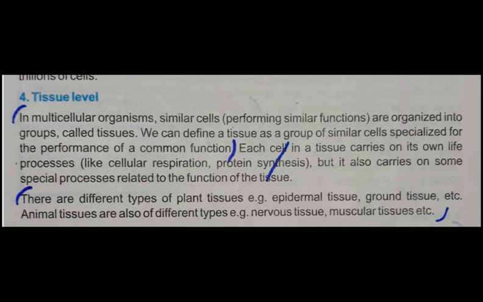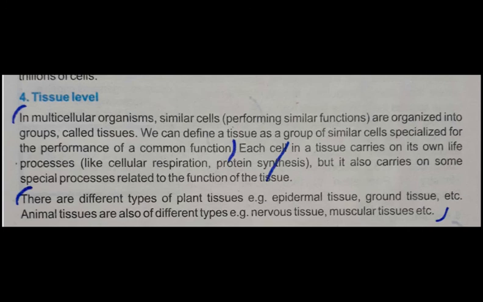Each cell in a tissue performs its own functions, like cellular respiration and protein synthesis. But it also carries on some special processes related to the function of the tissue. Now students, it is clear that each cell performs its own life processes, but they can also perform the function of the tissue to which they relate.